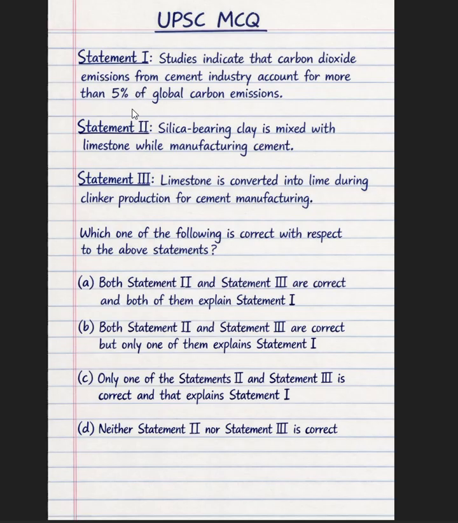When we know the data, then only we can do these questions. If we don't know that it is more than 6 to 8%, then how could we eliminate this? Because of this, statement 1 is wrong.